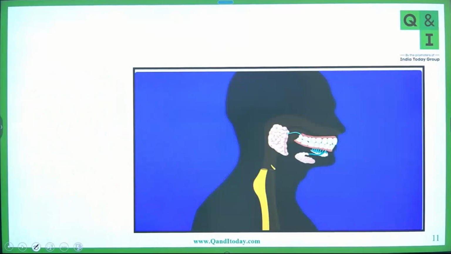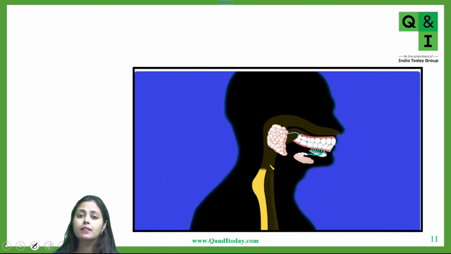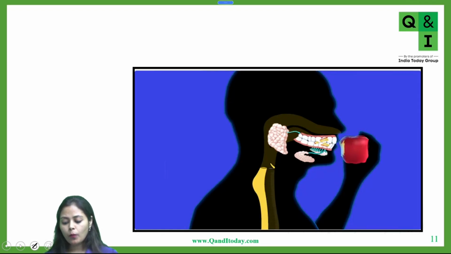Now, let's see how the digestion is happening. First of all, students, the first area where the digestion begins is your mouth. See this, a person is chewing an apple. When the apple is being chewed, in the mouth you have teeth present. What are teeth doing? Teeth are not acting on any molecules.